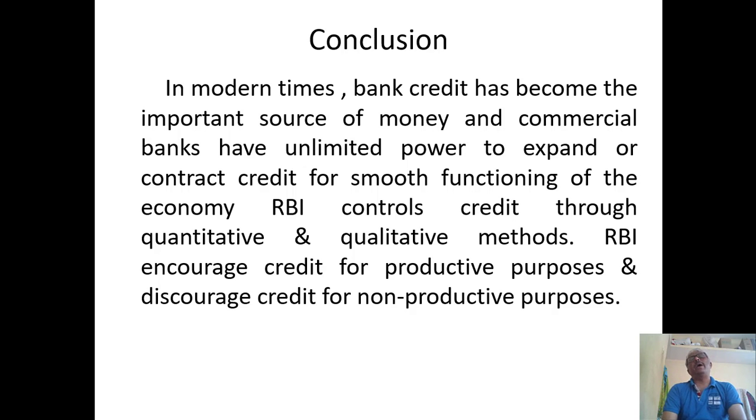This is the way Reserve Bank of India will control the credit. Anyway, it is one of the important functions of the central bank of the country, by controlling the credit. So this is the way we need to understand.